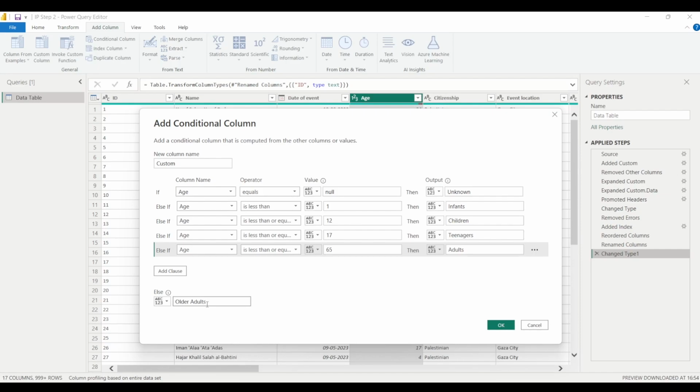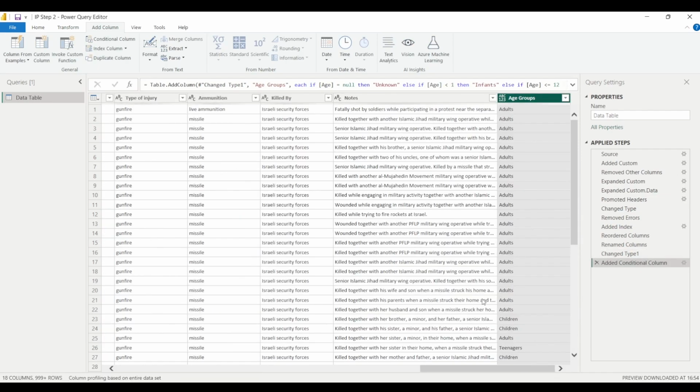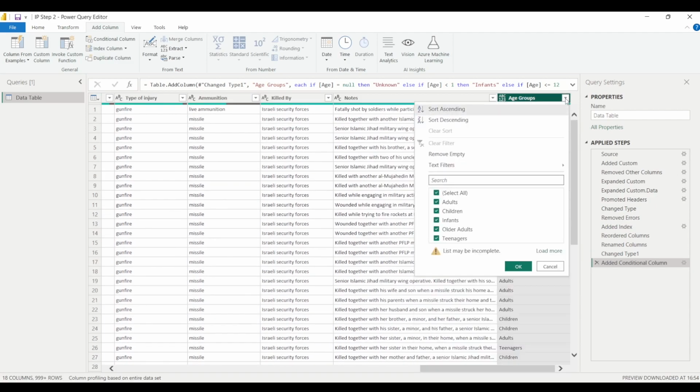So it will add a new column by the name custom column, and then we will use this column for our analysis. I will name this column age groups, and I'll simply click on OK. You can see that a new column has been added, and this age groups column tells you about the category in which a given individual who died or was killed is placed, right?